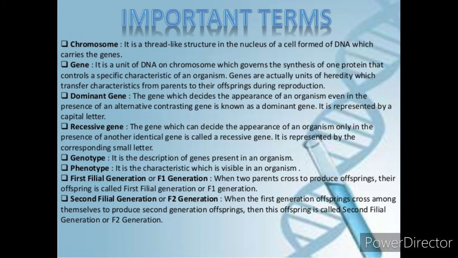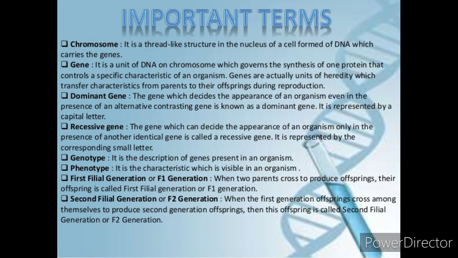Okay, what did we learn today? We learned some important terms which are important to understand Mendel's experiments on inheritance. We learned about chromosomes. It is a thread-like structure in the nucleus of a cell, made of DNA, which carries the genes.